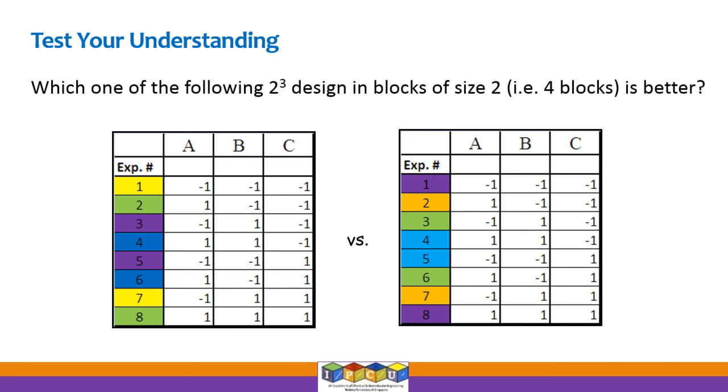So the different colors indicate different blocks, and we are going to put it in 4 blocks. Therefore we have used 4 colors, right? Yellow, green, purple and blue. So one proposed experimental plan is this, another proposed experimental plan is this. The question is, which of the 2 designs is better, or can you come up with a better design than even these 2? So that's the question one might be interested in answering.